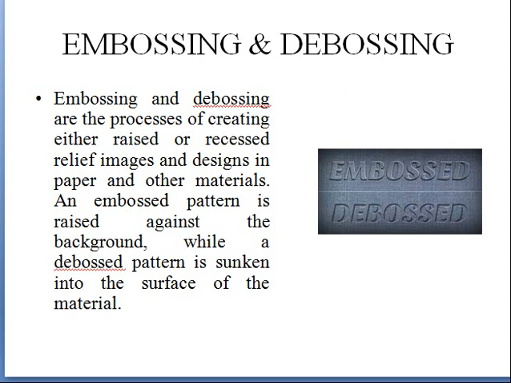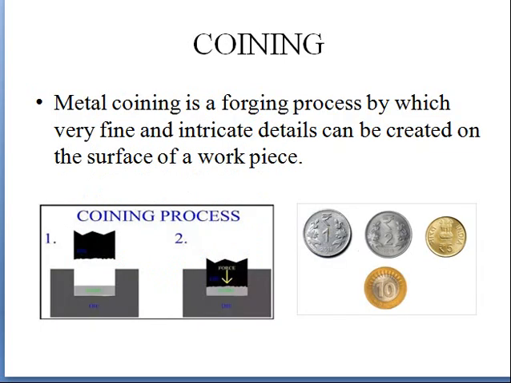But in case of coining, we have different operations. This is the coining operation. The 1 rupee and 2 rupee coins which we are using are an example of the coining process, meaning the products which we get in the coining process. Here we have different designs on both sides.